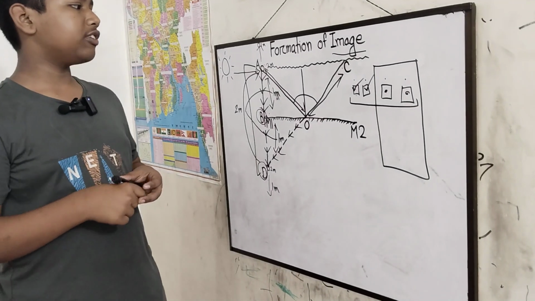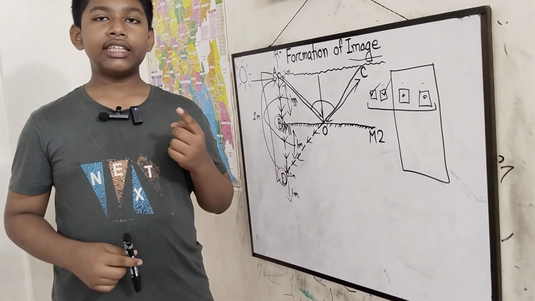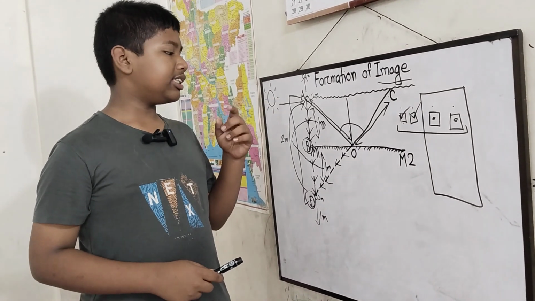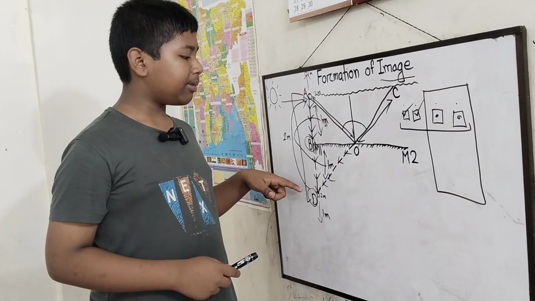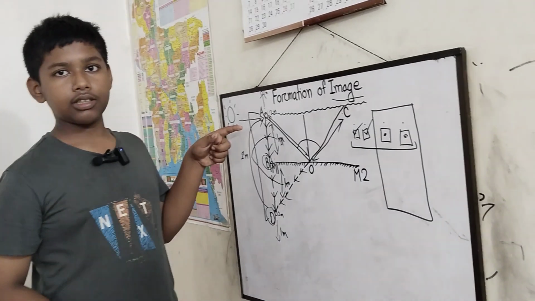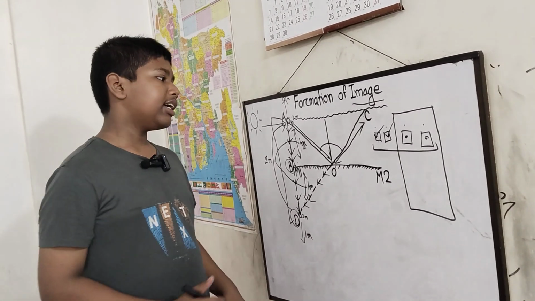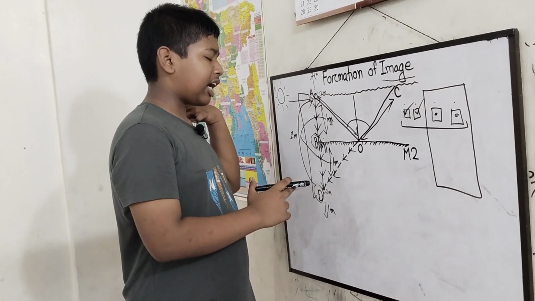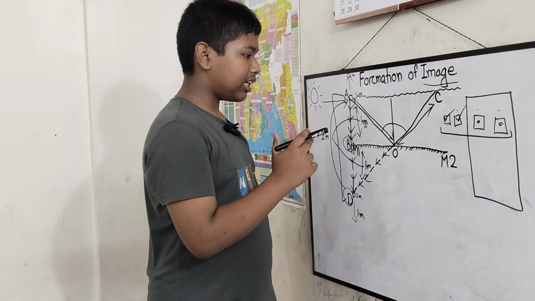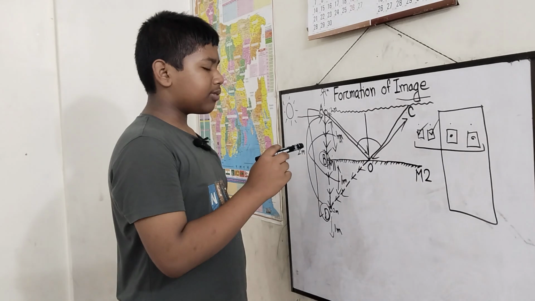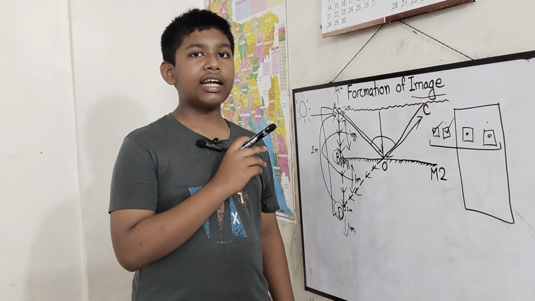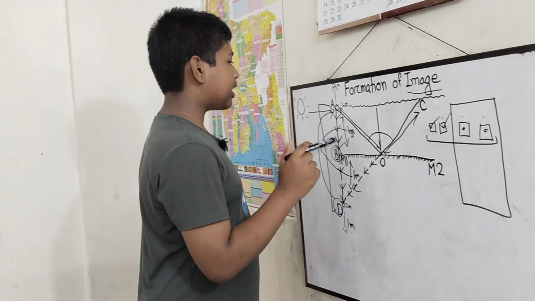So the rules of image formation are: first, the distance of the image from the mirror is equal to the distance of the object from the mirror. The second rule is that the size of the image is equal to the size of the real object. And lastly, the sides get laterally exchanged. That means left turns to right, right turns to left.